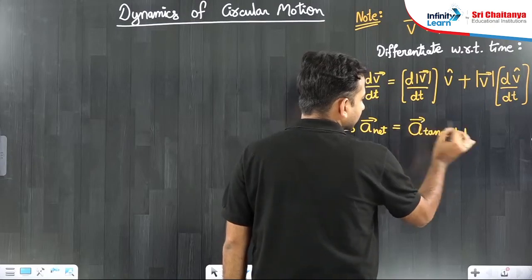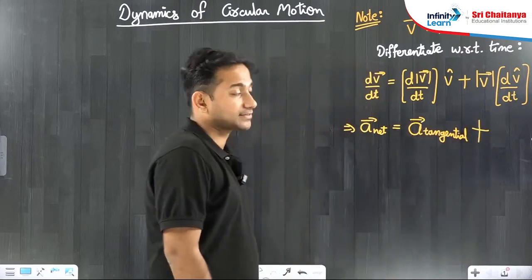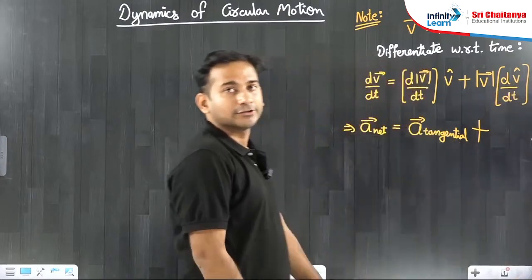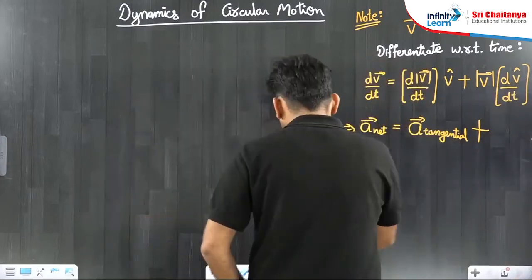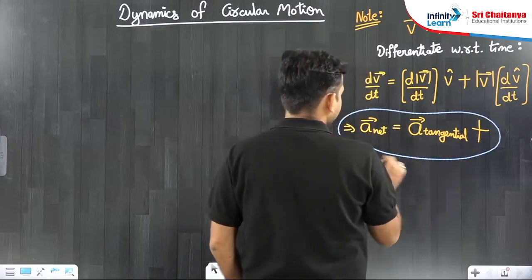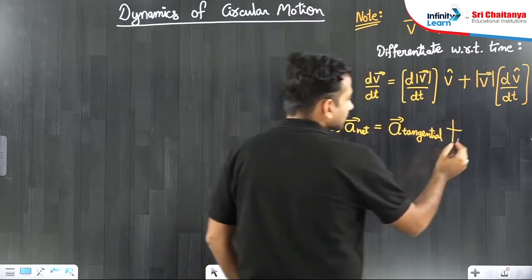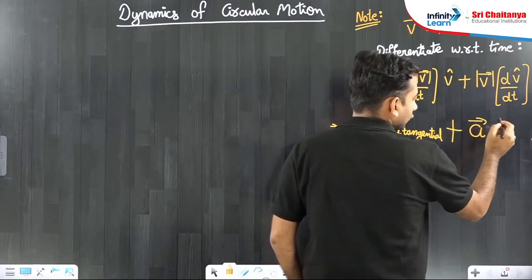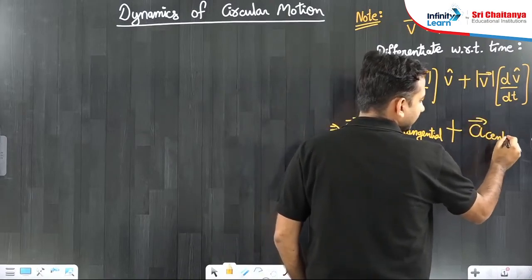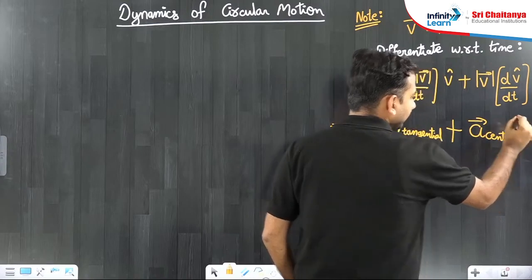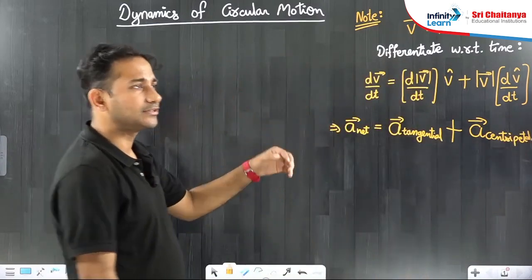The first term on the right hand side is tangential acceleration, plus whose responsibility is to change only and only the direction? This type of acceleration will be called centripetal acceleration. It is always towards the center. Centripetal means center seeking. It is always directed towards the center.